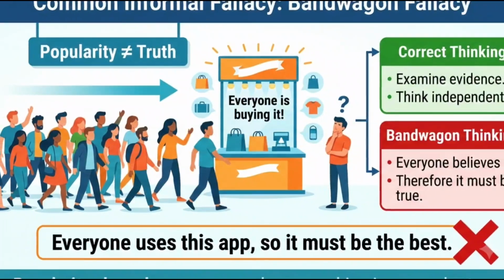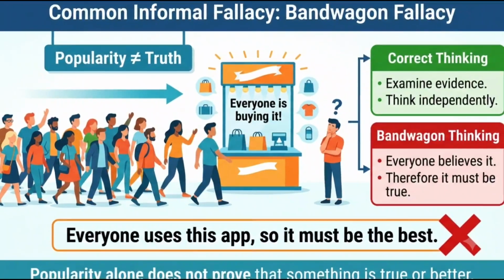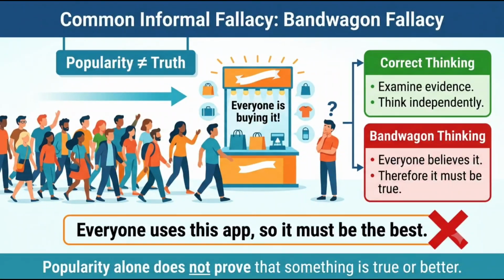The bandwagon fallacy argues that something is true or good simply because many people believe or do it. For example, everyone is buying this product, so it must be the best. Popularity does not always guarantee truth or quality.